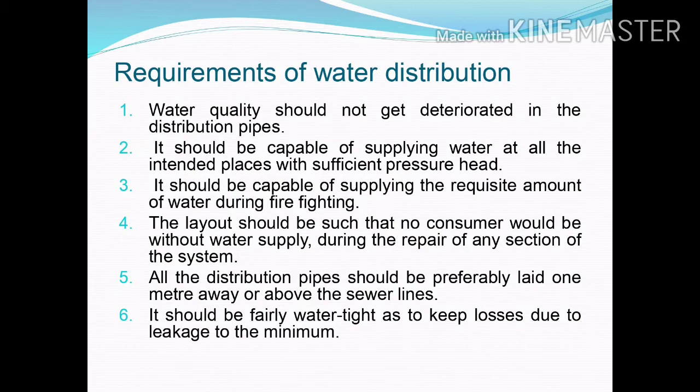The layout should be such that no consumer would be without water supply during the repair of any section of the system. All the distribution pipes should preferably be laid 1 meter away from or above the sewer lines. It should be fairly watertight so as to keep losses due to leakage to a minimum.